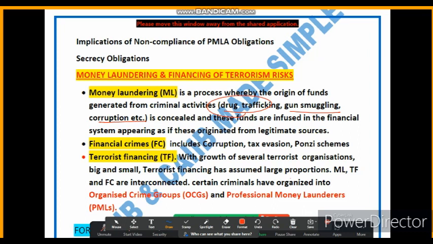It appears that it comes from a legal source, but it does not. It comes from an illegal source, right? So this is about money laundering.